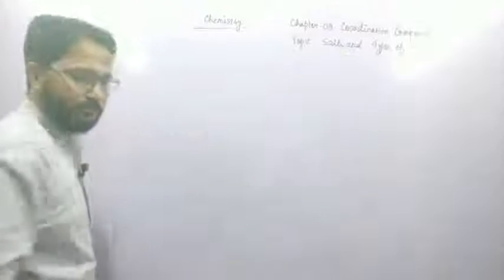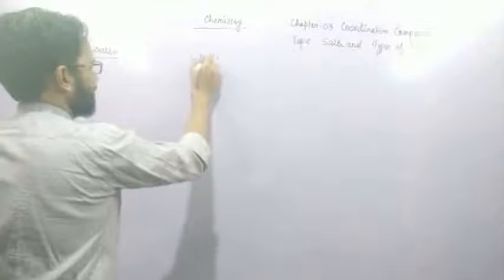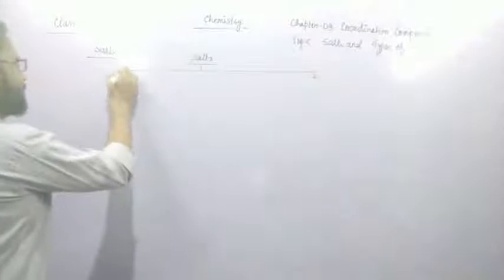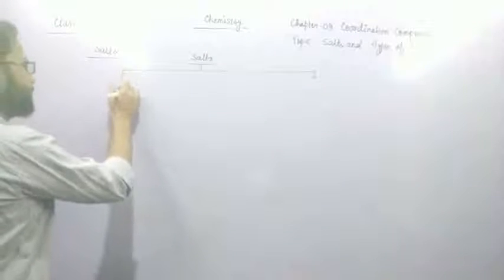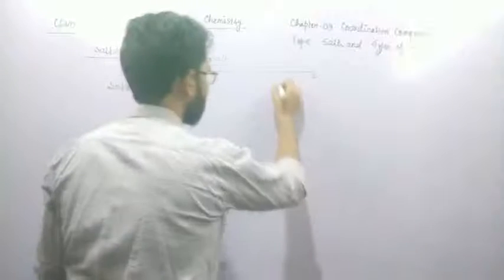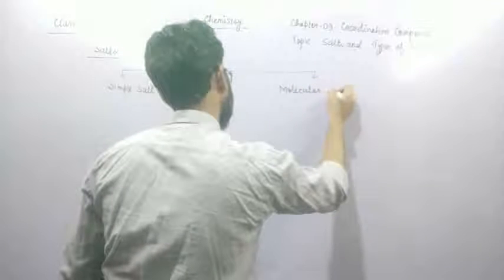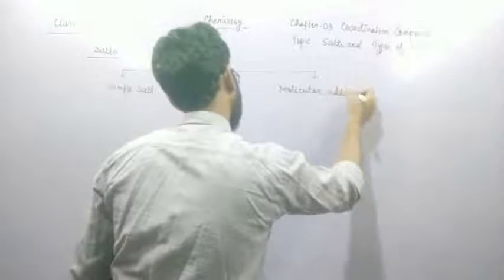Second, types of salt. There are two types of salt. Salts can be classified in two categories. First is simple salt, and the second is molecular addition salt.